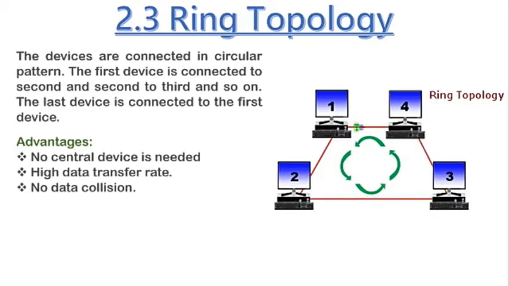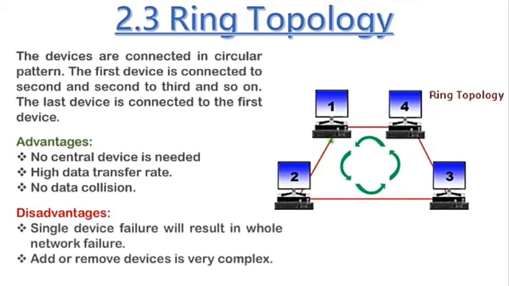If that address does not match with the second computer, the second will send to the third, and if the third also does not match that address, it will be sent to the fourth. And then if the data is present and that address is the same, it will be sent to the first computer. So it's a benefit. And what is the disadvantage of ring topology?